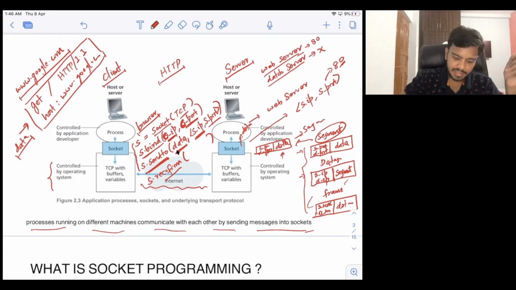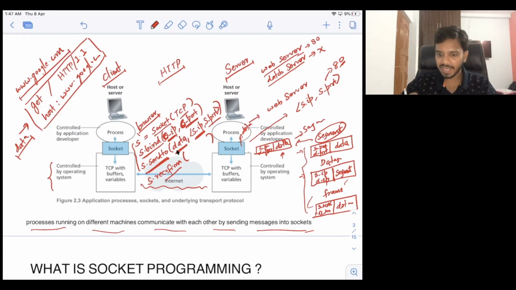Now, when this client wants to send the data, if it does not mention the port, the kernel will get confused. The transport layer here will be confused: to which process should I send the data? The client has not mentioned the process to which to send the data. We have multiple processes running, so to whom should I send the data? The client has only mentioned the IP address. Now to make it easier, we have port numbers.